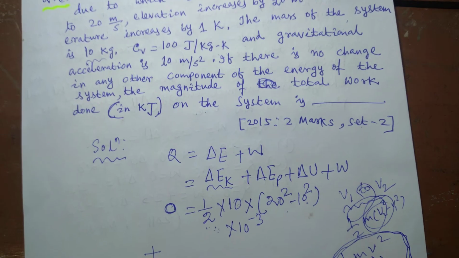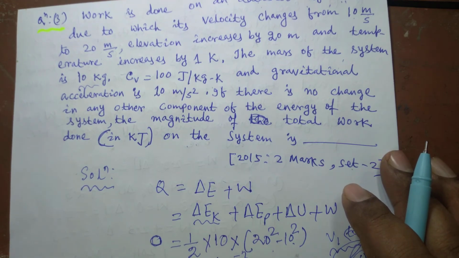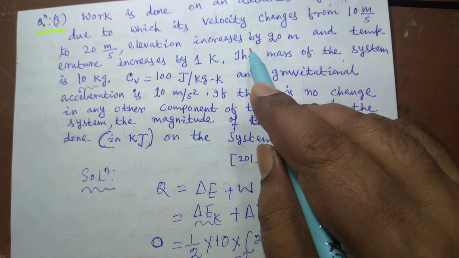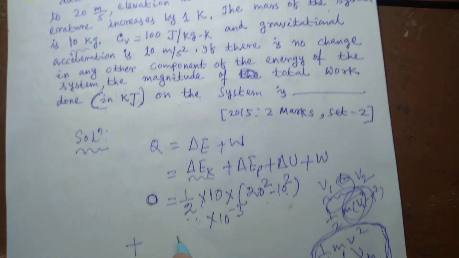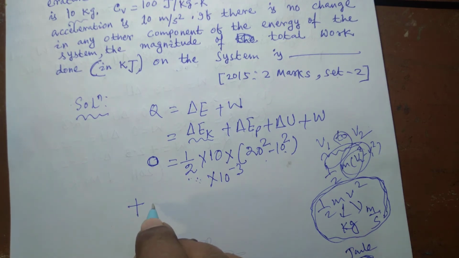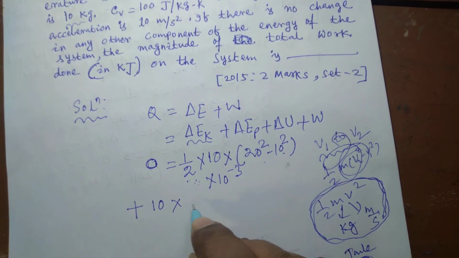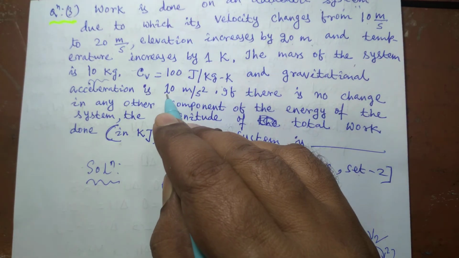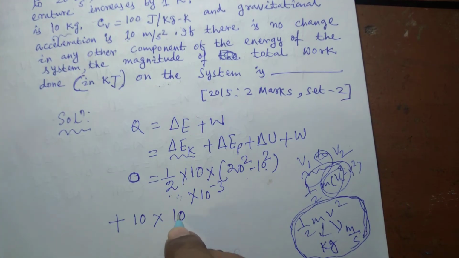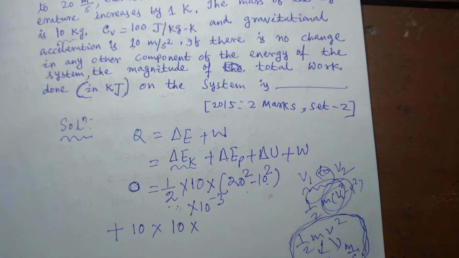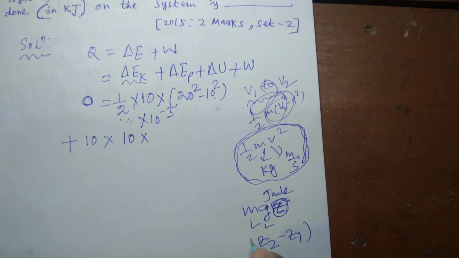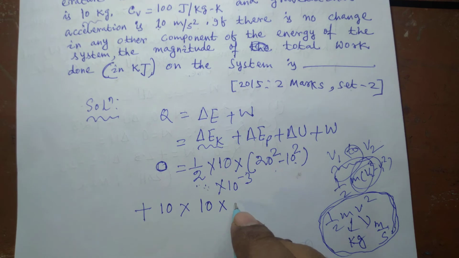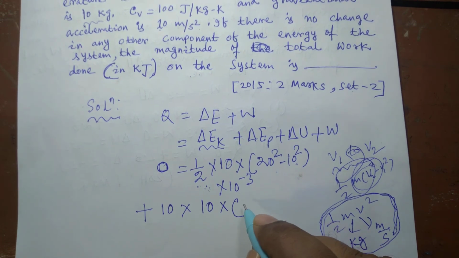So in this case, the change in potential energy has to be calculated. Here you see the elevation increases by 20 meter. That means that there is an increase in potential energy. So mgz, mass is again 10 kg, multiplied by g. Value of g is given in the question, that is 10 meter per second square. 10 into change in elevation, which will be z2 minus z1. z2 is the final elevation and z1 is the initial elevation.